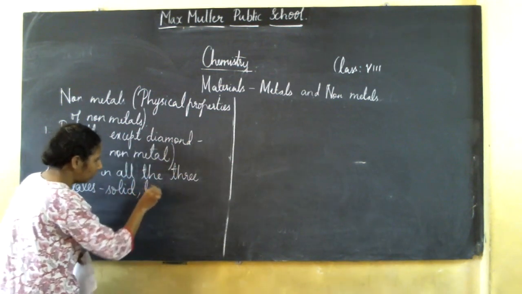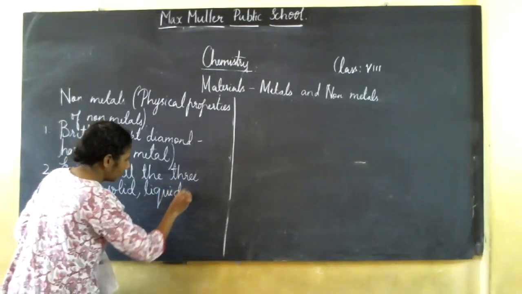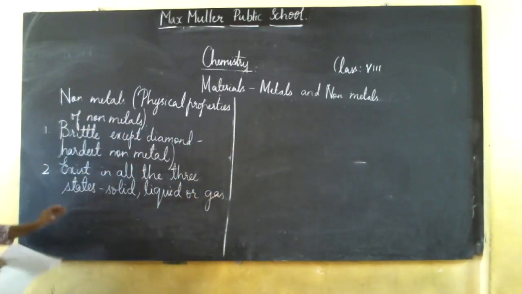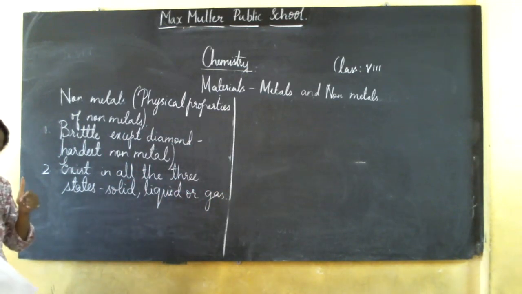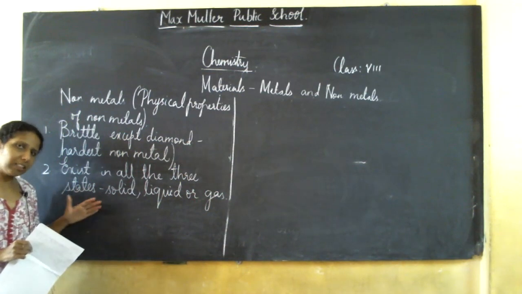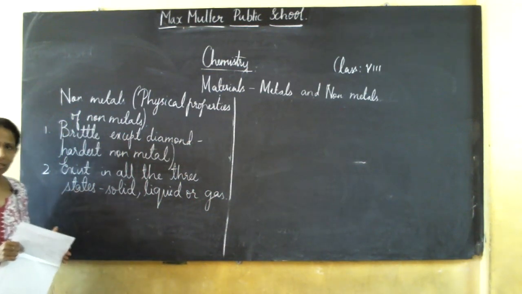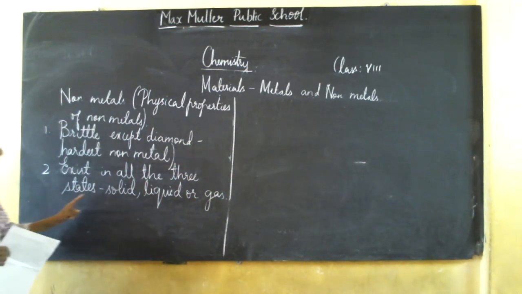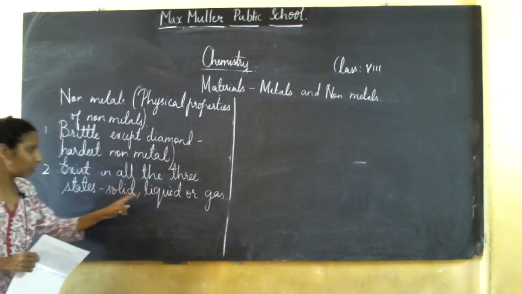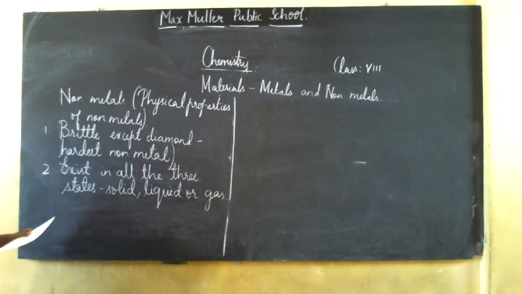Solid, liquid, or gas. Did you people understand this? Hope you understood. Carbon exists in solid state, chlorine in gaseous state, it's a greenish yellow gas. Bromine is in liquid state. So the non-metals exist in all the three states, solids, liquids, or gas. Next.